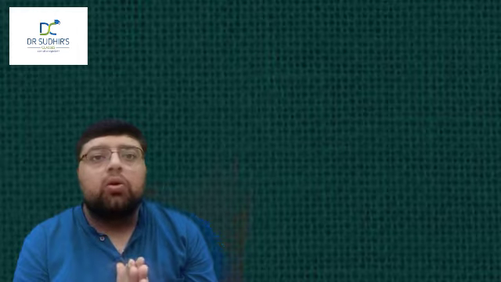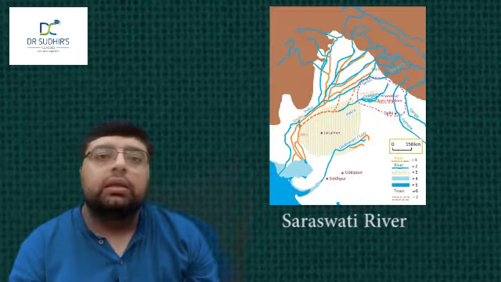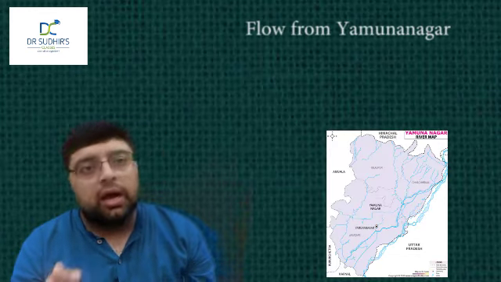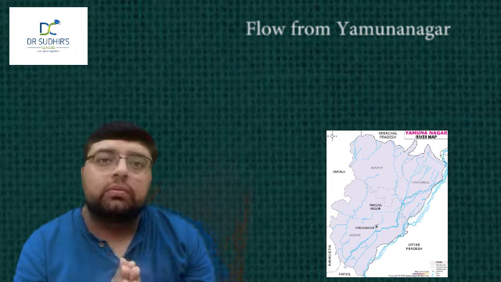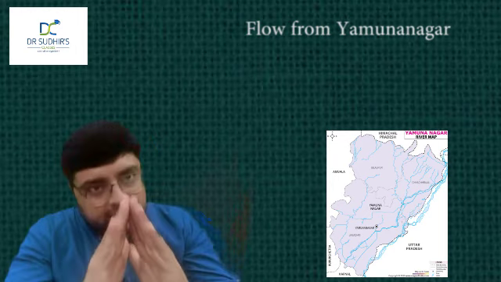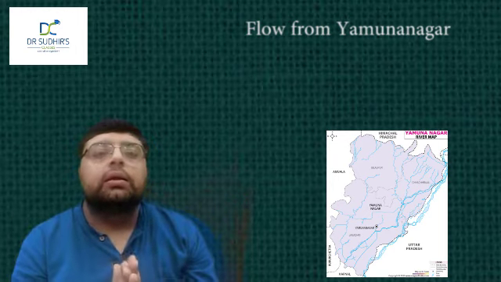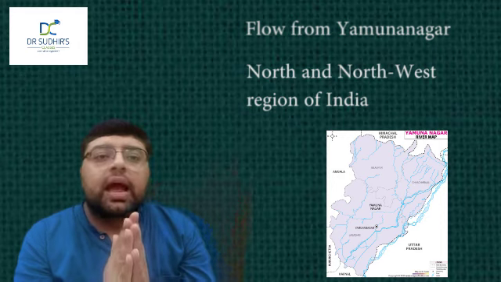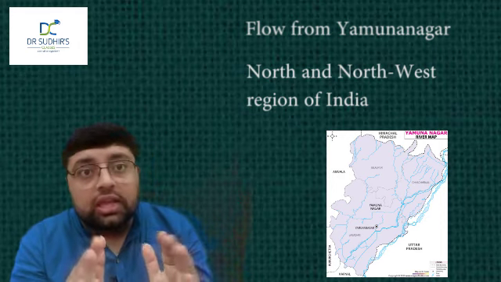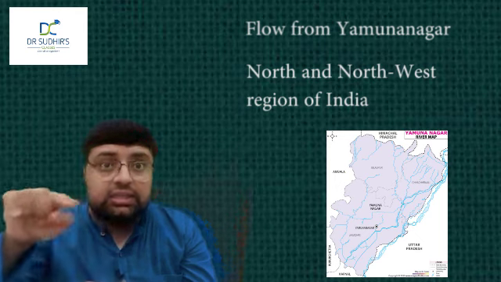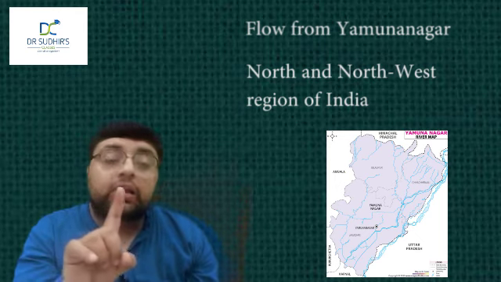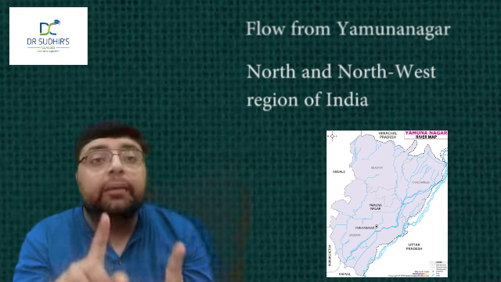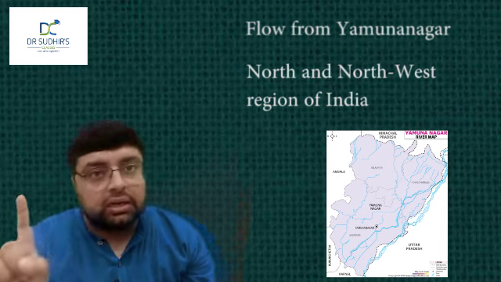Okay. Now next important river is Saraswati river. The ancient Saraswati river flows from Yamunanagar, but it has now disappeared. Saraswati river drained the north and northwestern region of India, including Haryana and Punjab in the ancient times.